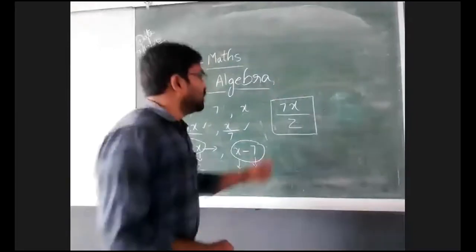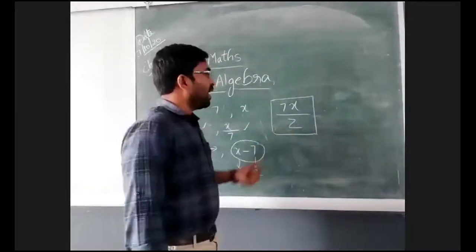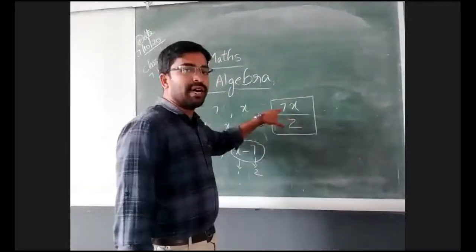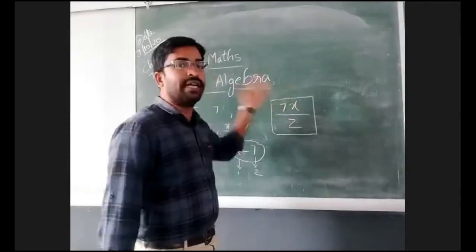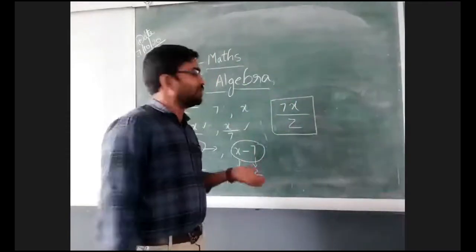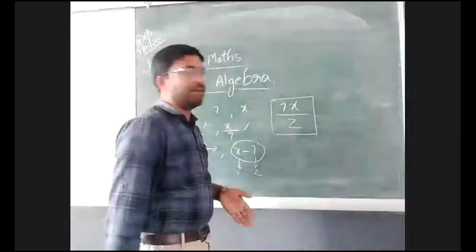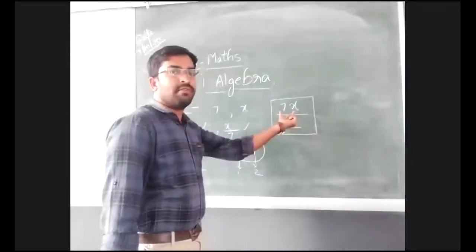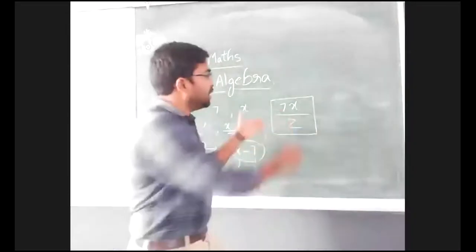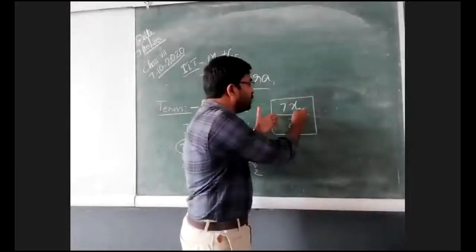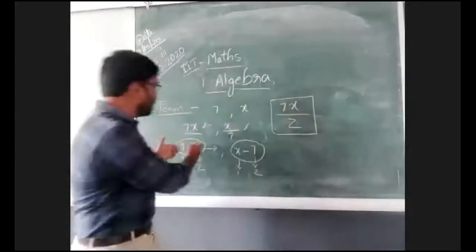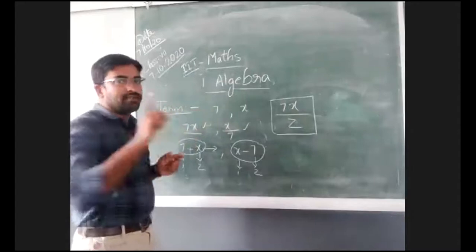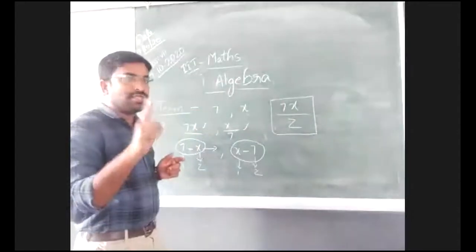Why is it a single term? I have written 2 variables and 1 constant, but we are treating it as a single term. Why? We are combining constants and variables by using division operation. When we combine constants and variables by using division or multiplication operation, we treat it as one single term.